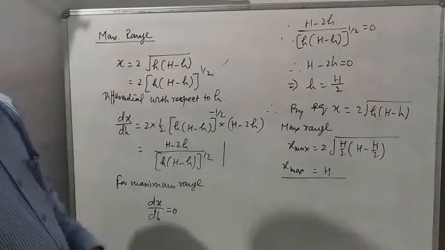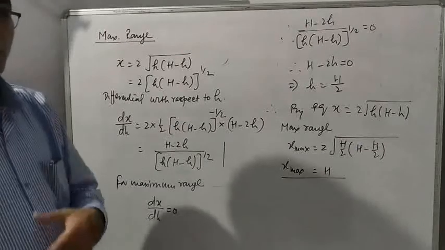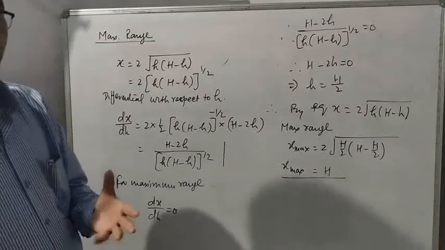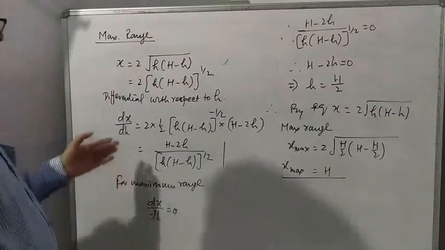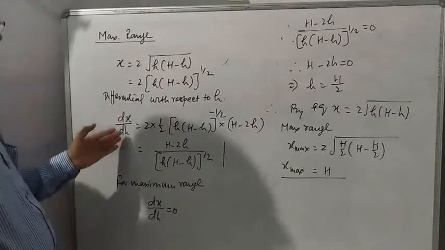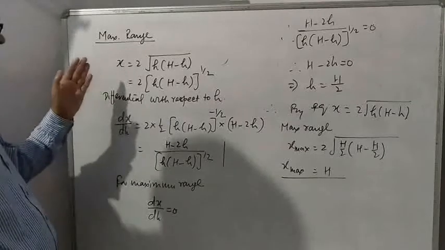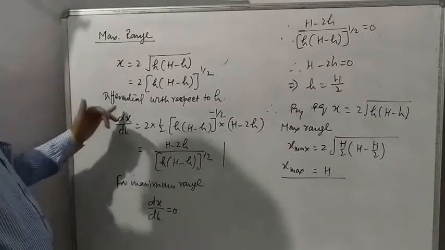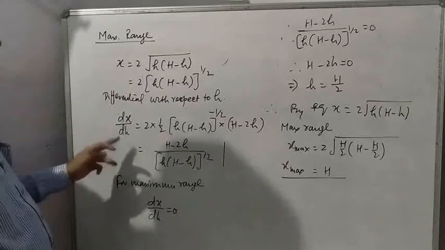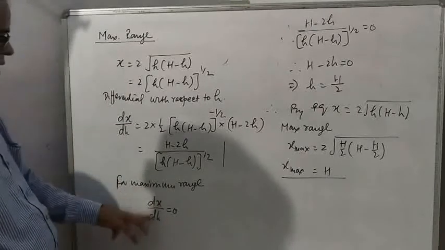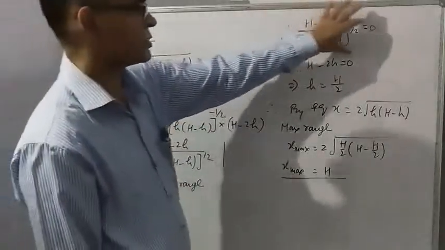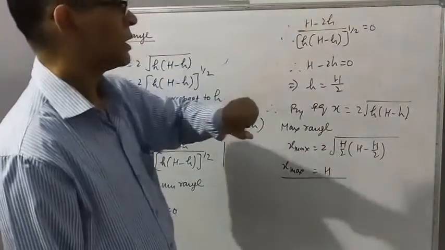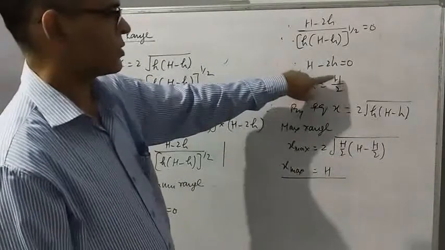In previous videos of differentiation I have also explained that for maxima or minima dy by dx equal to 0. Here we are differentiating x with respect to h. Therefore for maxima or minima dx by dh should be 0. So for maximum range dx by dh is equal to 0. So this value is equated to 0. From here you get h is equal to H by 2.